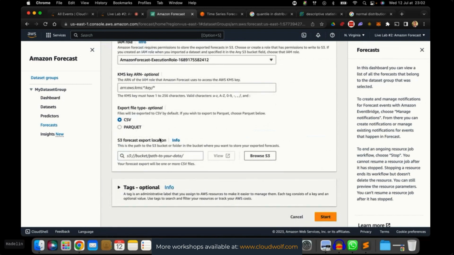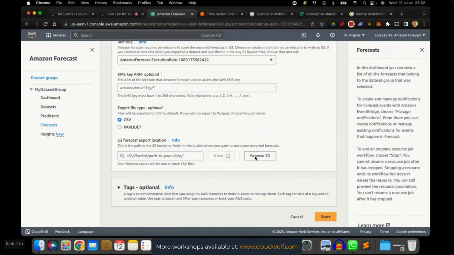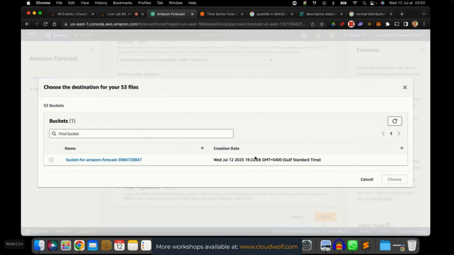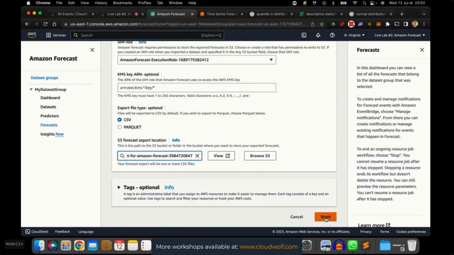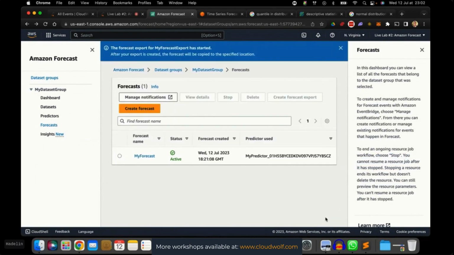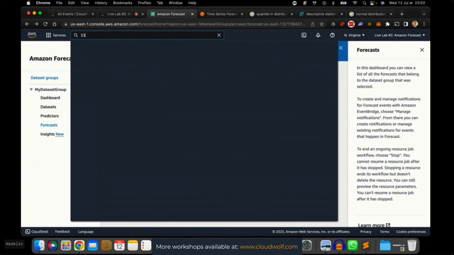And S3 forecast export location, very simply, we're just going to export that in the bucket we created, the same bucket as where we have our input data, meaning this one. So let's click choose and let's start the export. And now the forecast export for my forecast export has started. So now let's go into S3. Where is S3? Yeah, S3. I'm going to open S3 in a new tab.